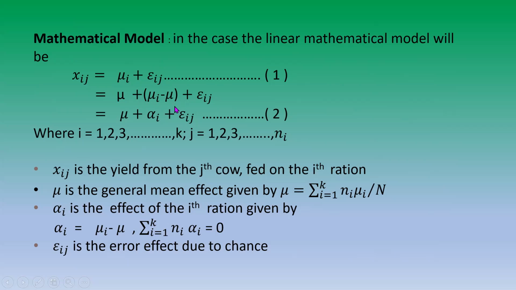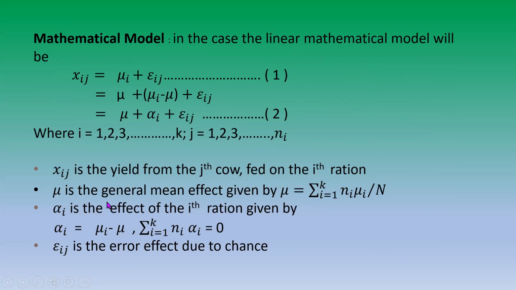Add and subtract mu: x_ij = mu + (mu_i - mu) + epsilon_ij, where mu_i - mu = alpha_i. So let us consider x_ij = mu + alpha_i + epsilon_ij, equation 2 and equation 1, where i = 1 to k, j = 1 to n_i. x_ij is the yield from the jth cow fed on the ith ration.